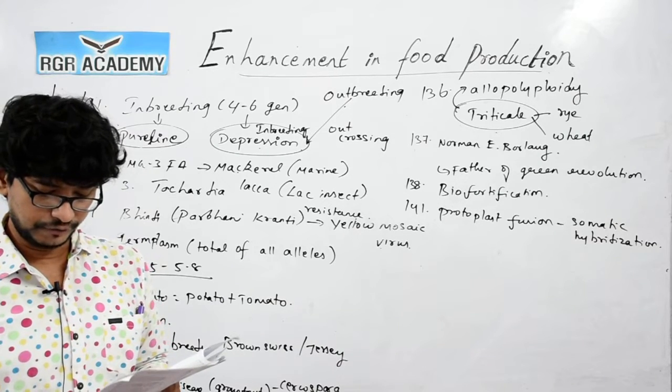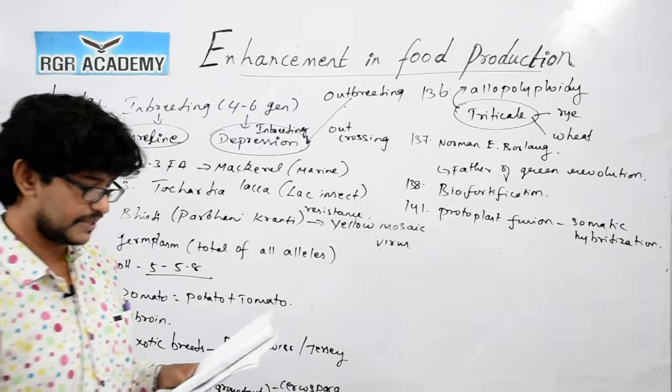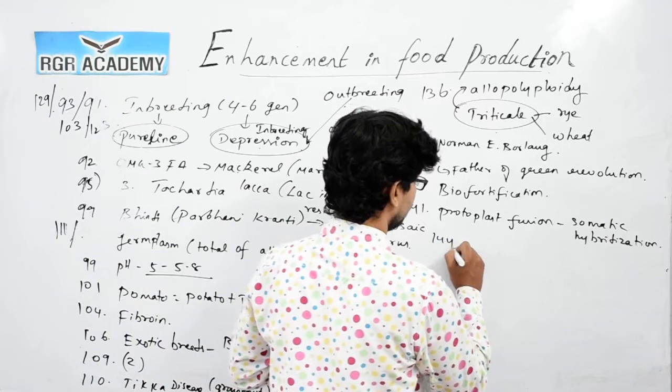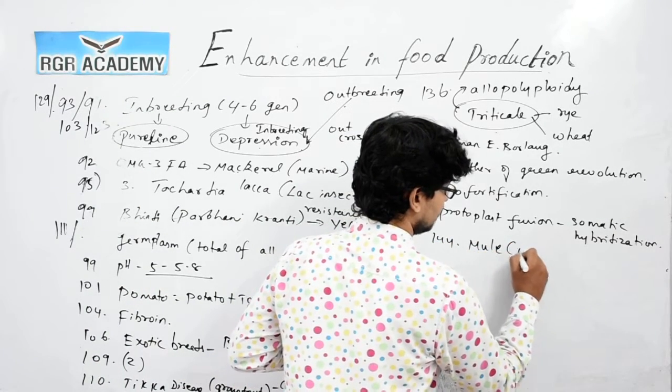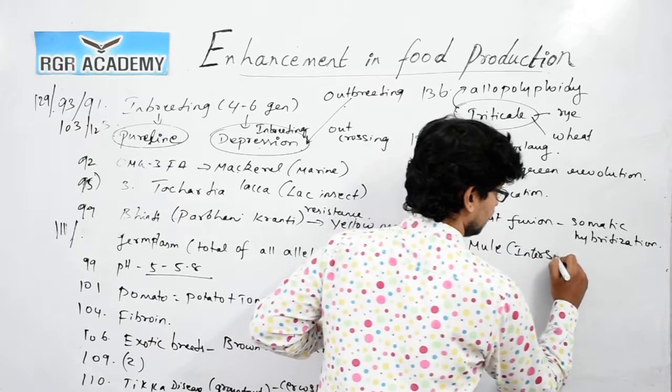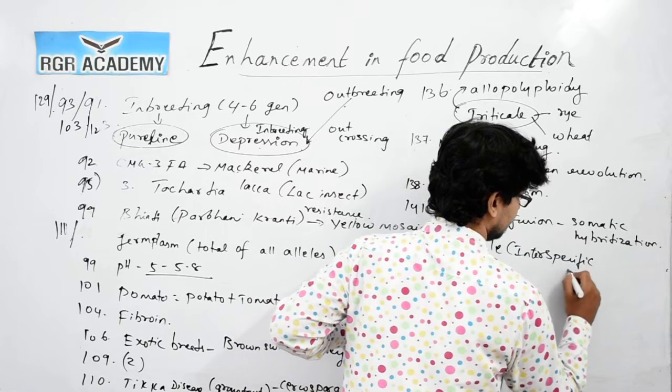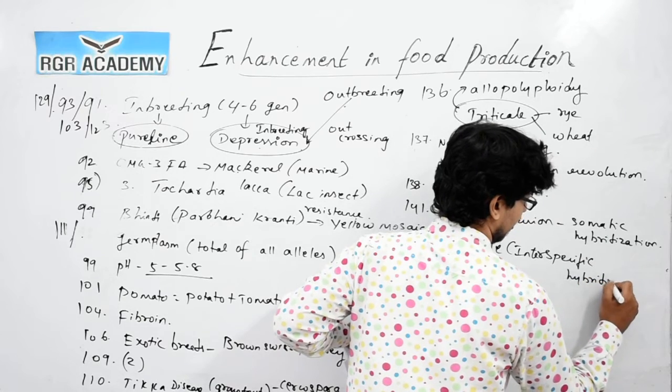144. Mule is an example of interspecific hybridization.